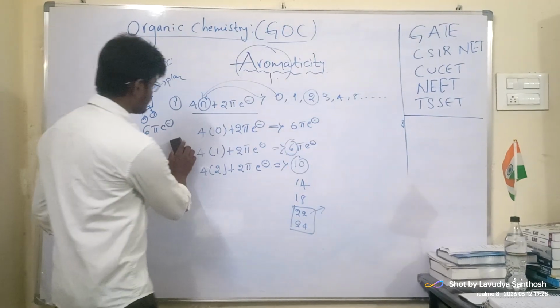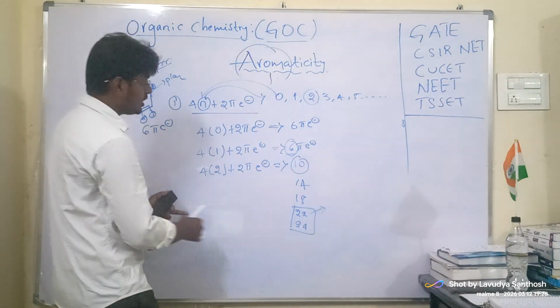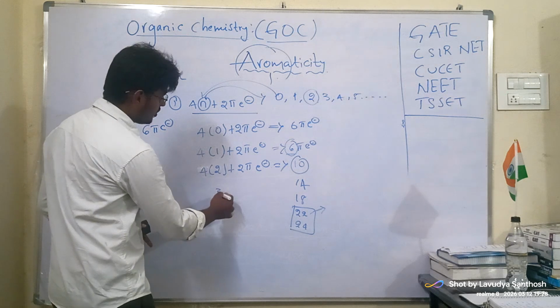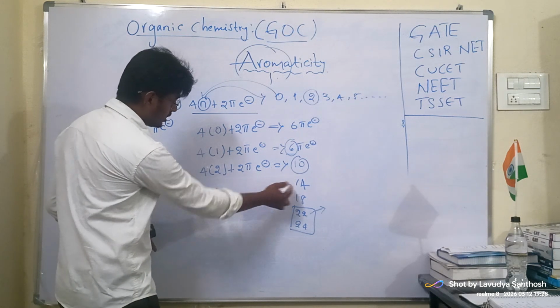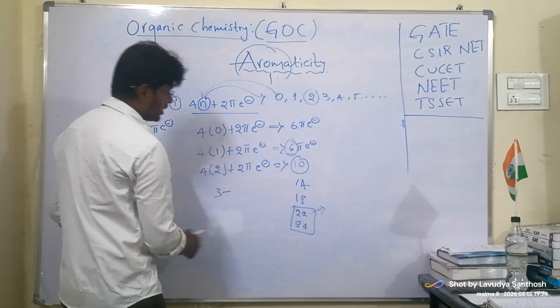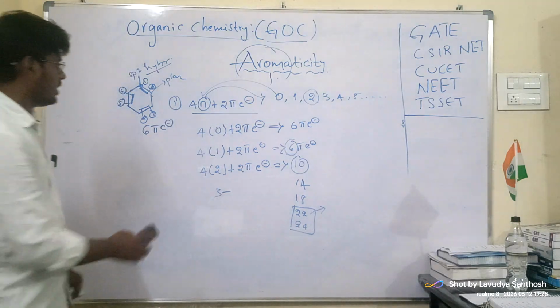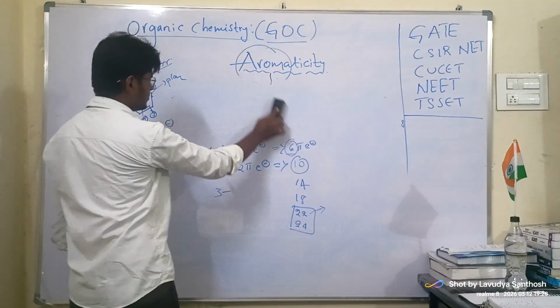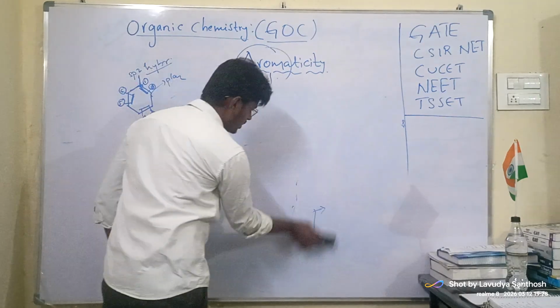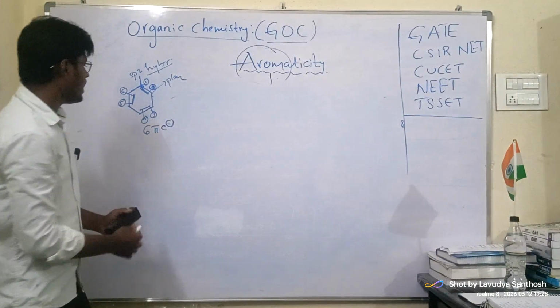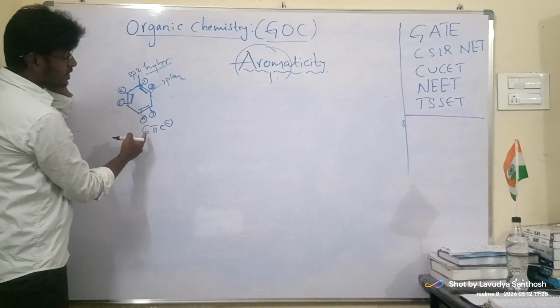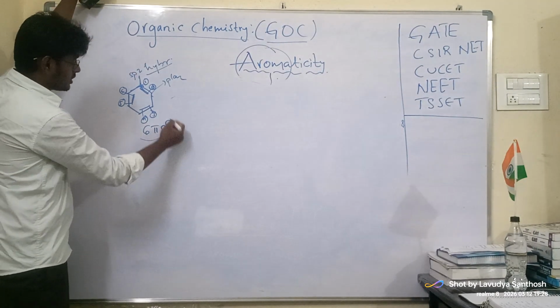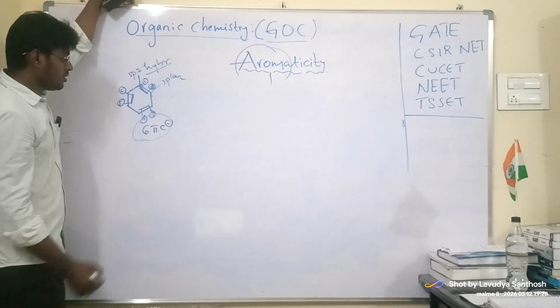Now you see here. Now can you do this? If we substitute n is equal to 3, then 14. N is equal to 4, then 18. Likewise. Now you see, here, how many pi electrons? For n is equal to 0, it is 6 pi electrons.